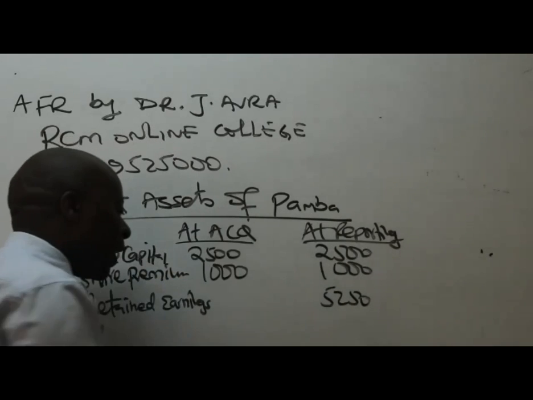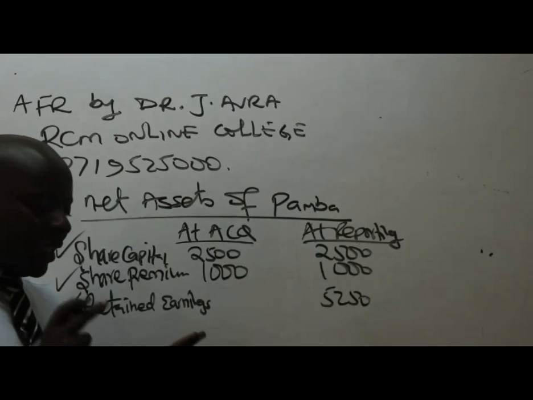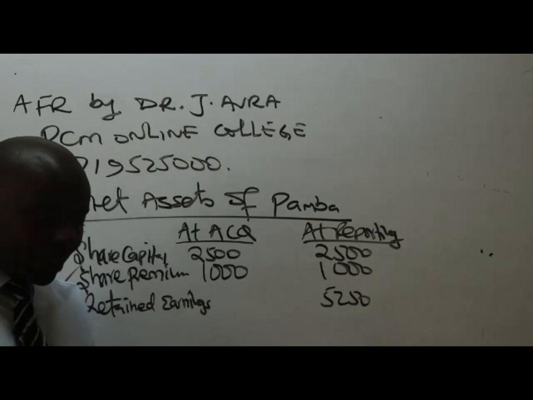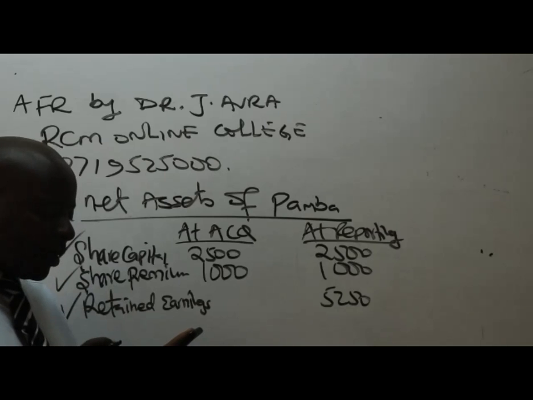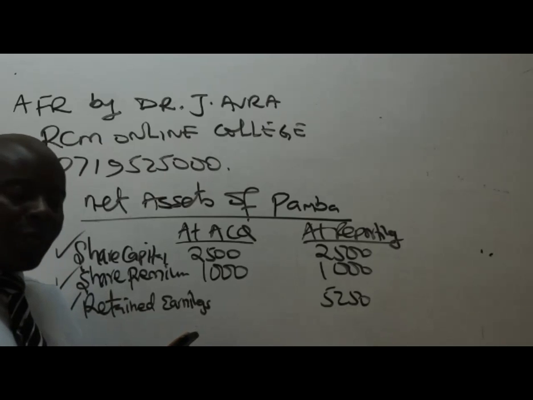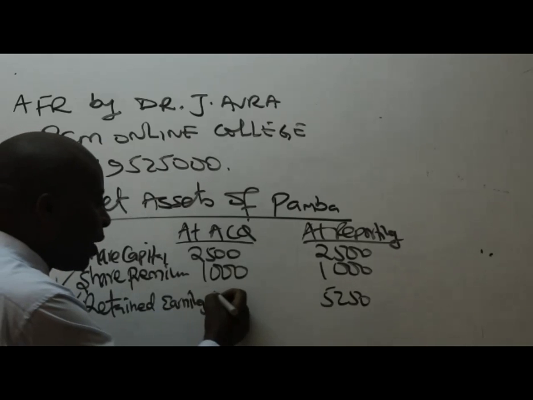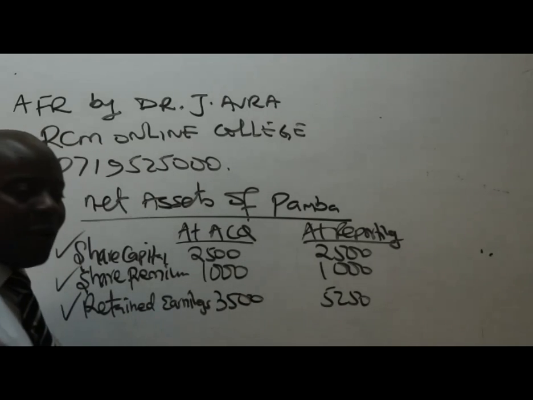How about at acquisition? Retained earnings at acquisition will be given in the note. You are told in note number 1 that on 1st of October 2020, Pareto Limited acquired an 80% equity interest in Pamba Limited when its retained earnings stood at 3,500 million. All these figures are in millions, so please put 3,500.